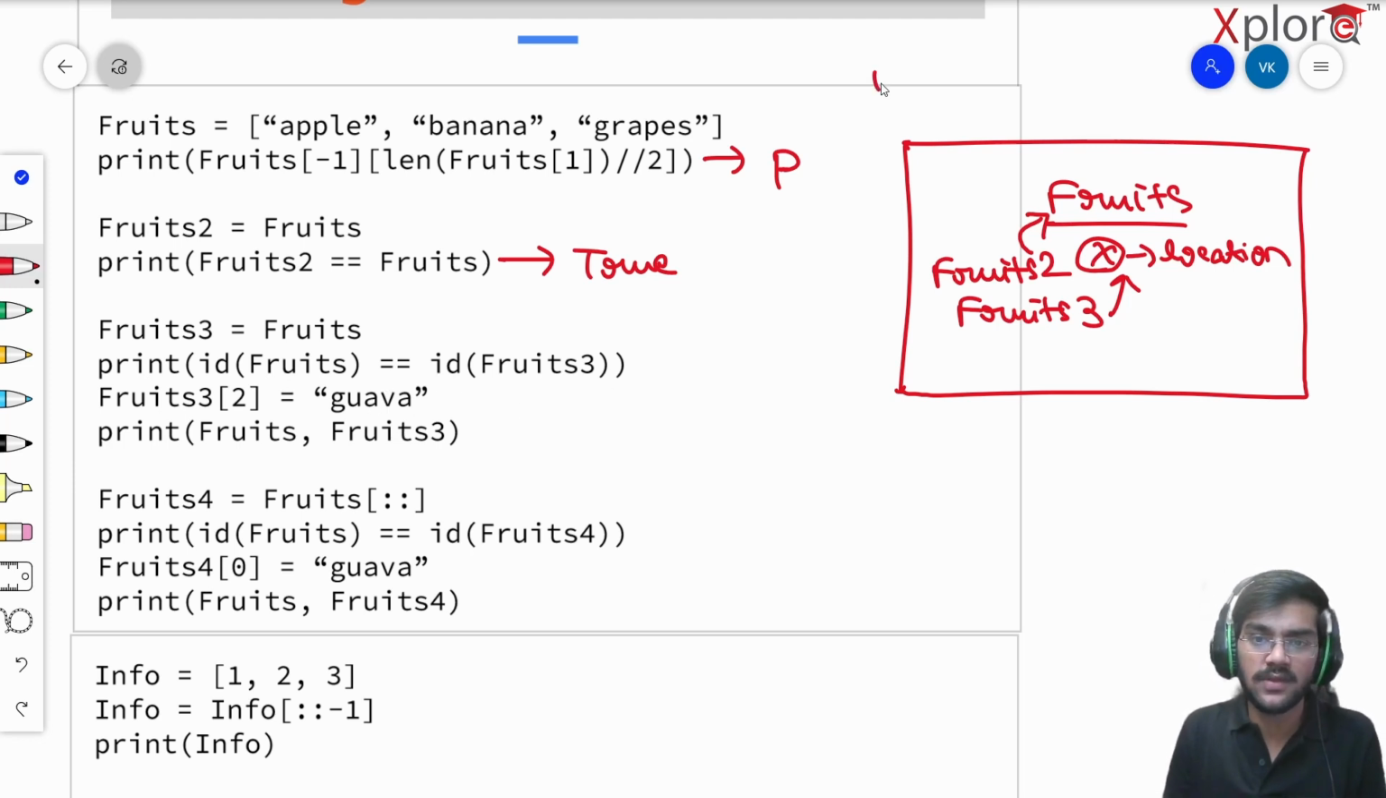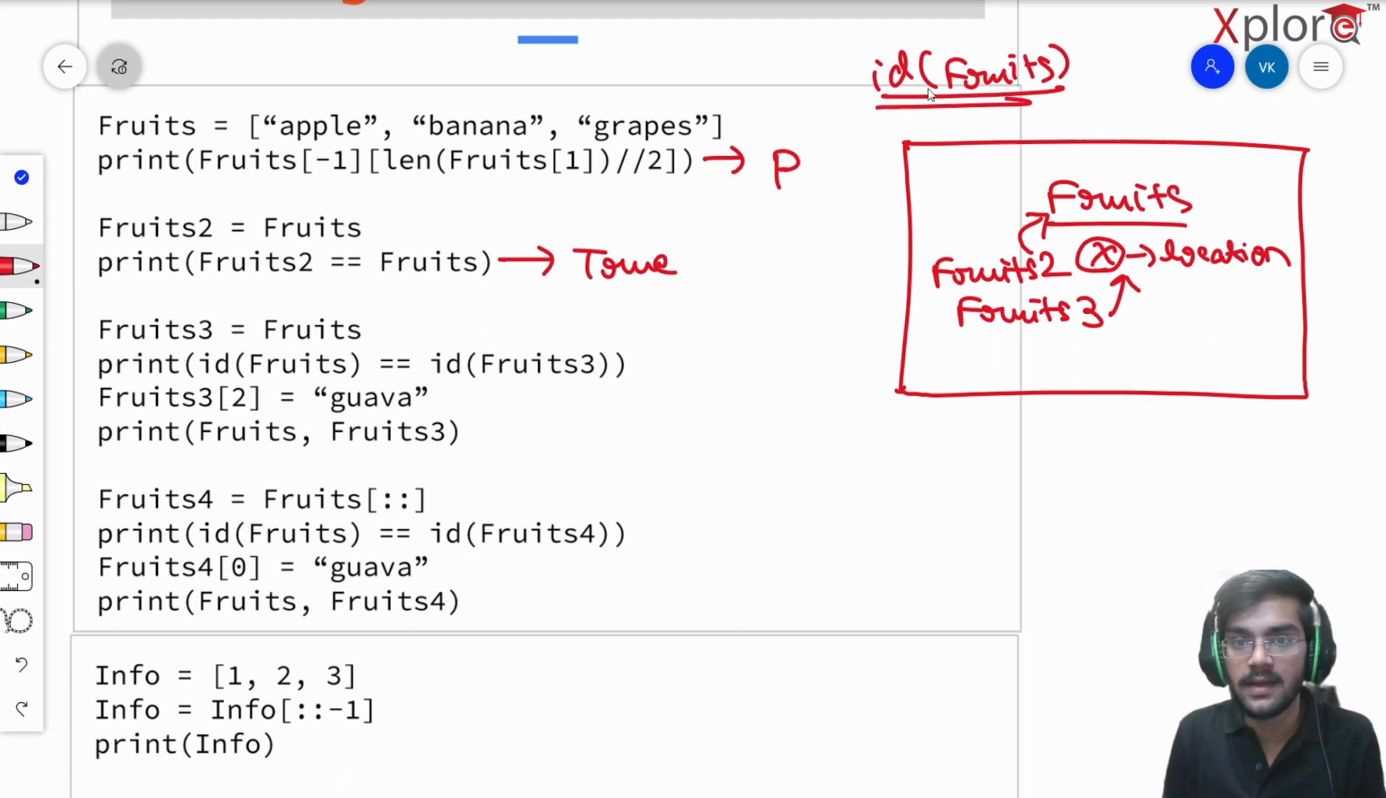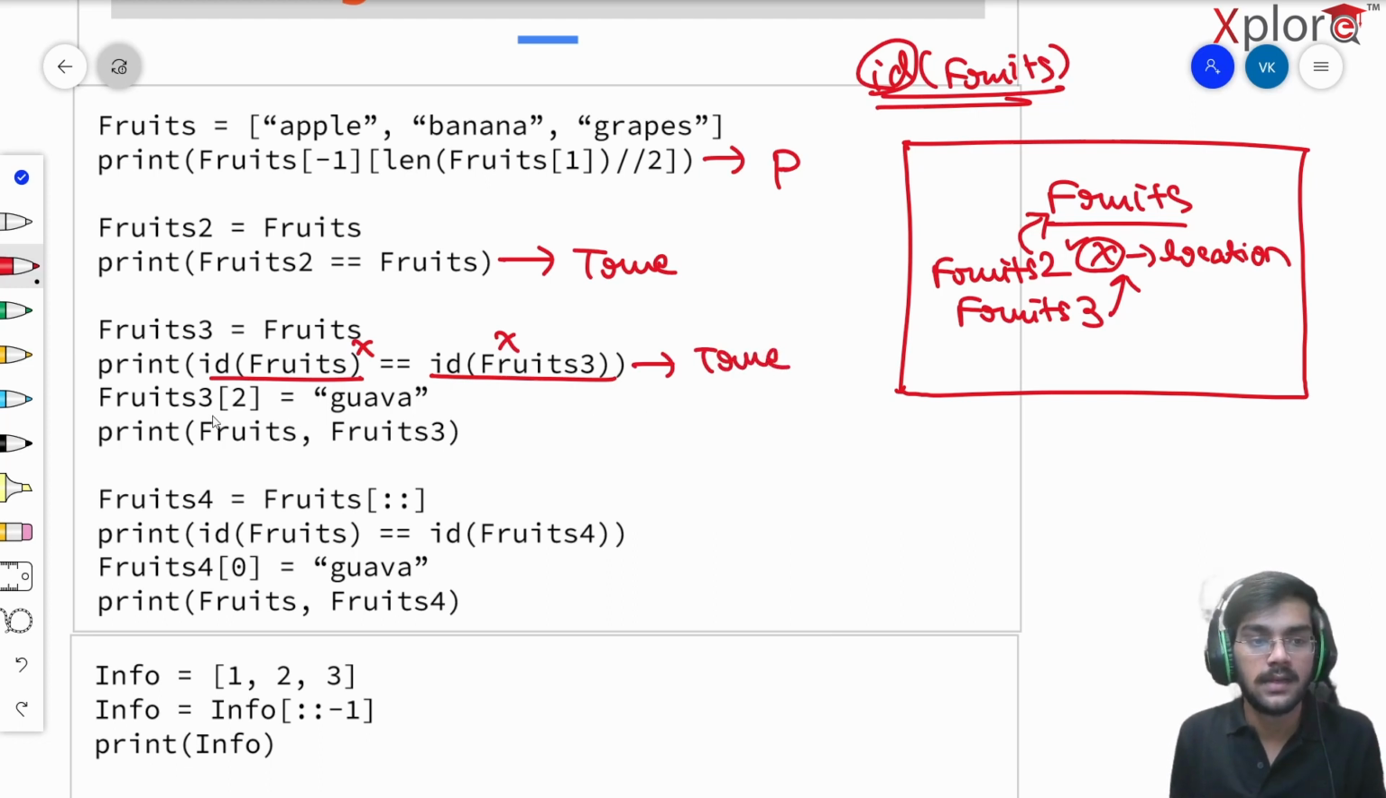So id says that if I do an id of fruits, that's going to give me nothing but the location where the fruits list is stored. I can see that it's stored at x. So id of fruits is x as of now, and id of fruits 3 is again pointing to this same location, again x. So x is equivalent to x, so it's going to be True. True is the output.